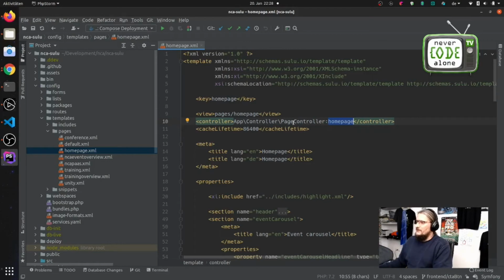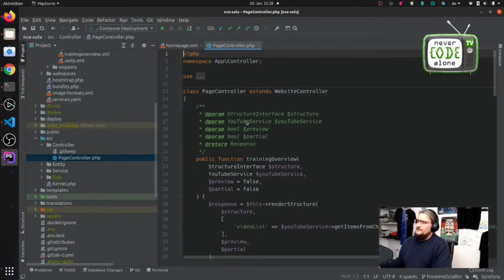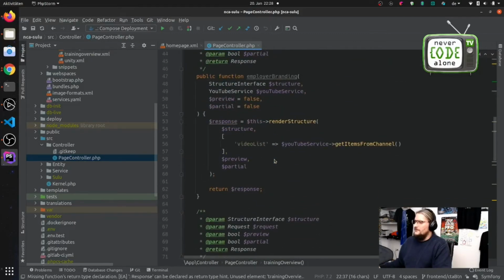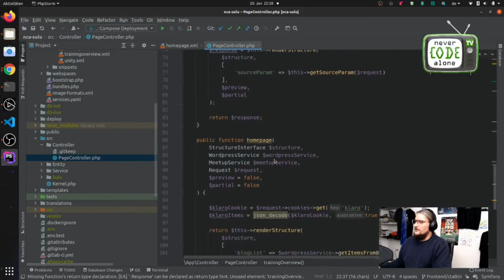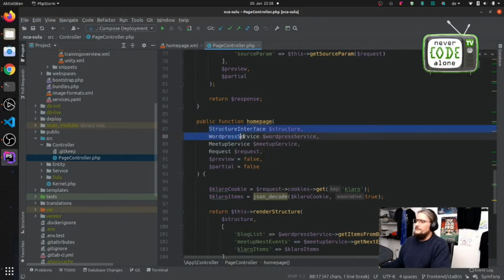Let's check out this beautiful class. The page controller, training overview, also a page we want to look at. Employer branding, conference, homepage. On the homepage you have every time the same things that you have to inject.